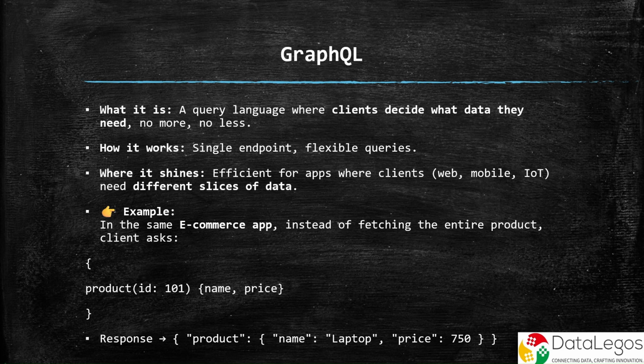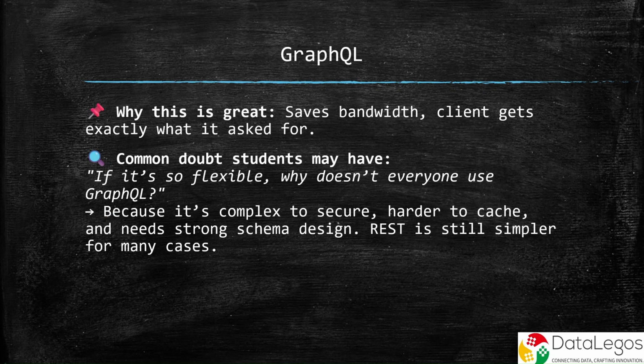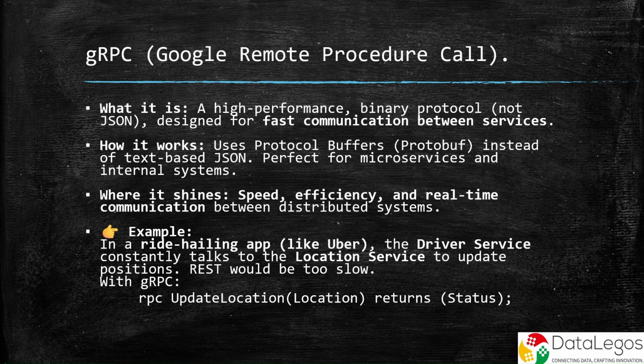But students often ask, if GraphQL is so great, why doesn't everyone switch to it? Well, GraphQL is harder to secure, caching is tricky, and it needs strong schema design. REST is still simpler and more universal. So you pick GraphQL only when efficiency really matters, like apps where web, mobile, and IoT devices all need different slices of data. Now, let's turn to gRPC, created by Google.